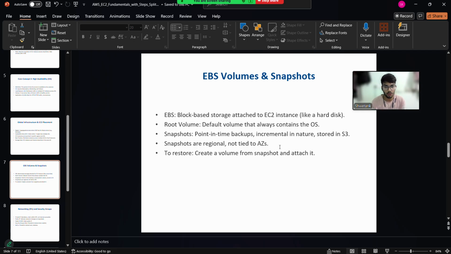To restore, create a volume from snapshot and attach it. To restore, we have to again create a volume from a snapshot, and then we have to attach it. So we have to create volume, then we can attach.